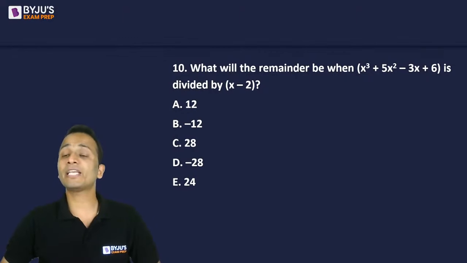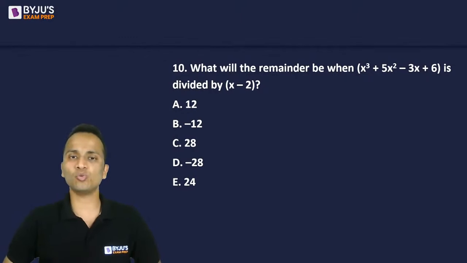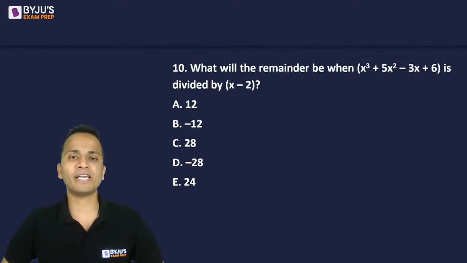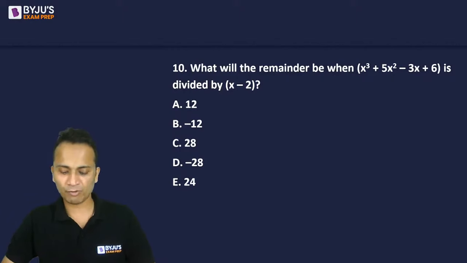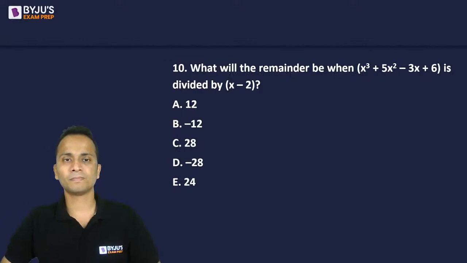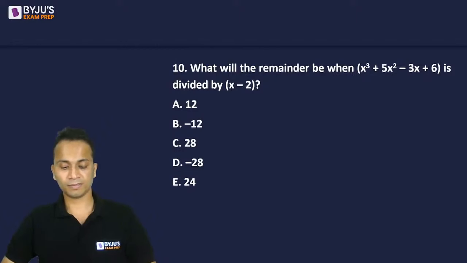What will be the remainder when the expression given is divided by x minus 2? Such an easy question. What will be the remainder when the given expression is divided by x minus 2? You have to find out the remainder.